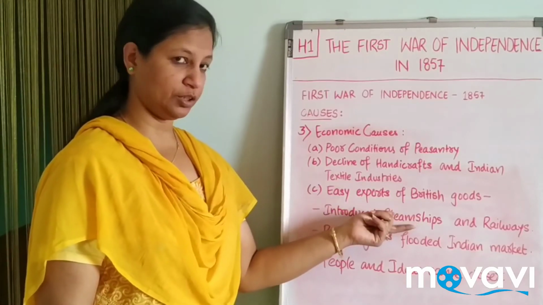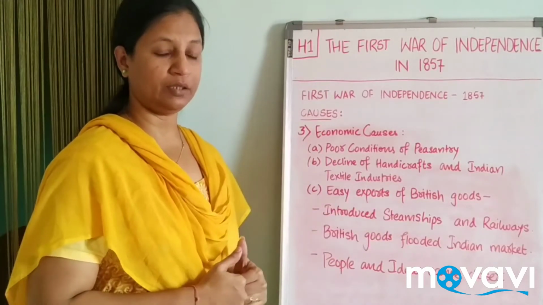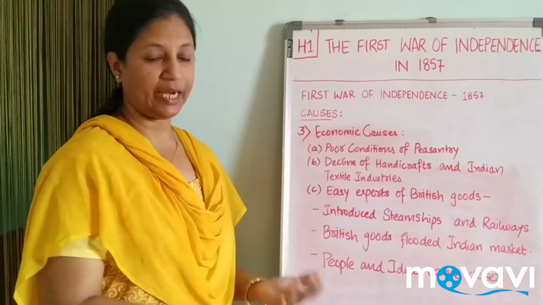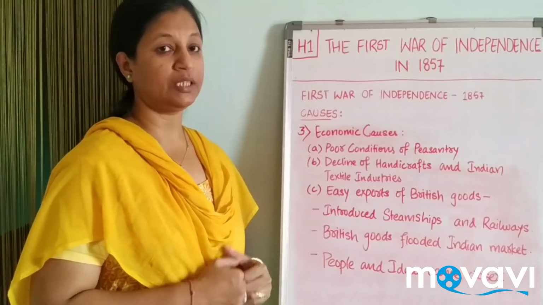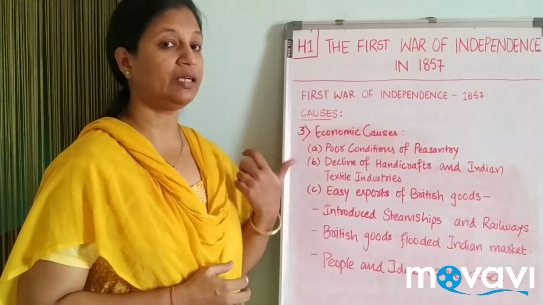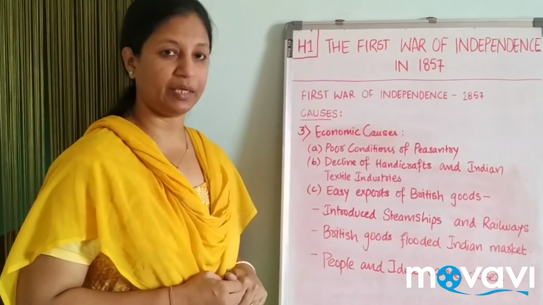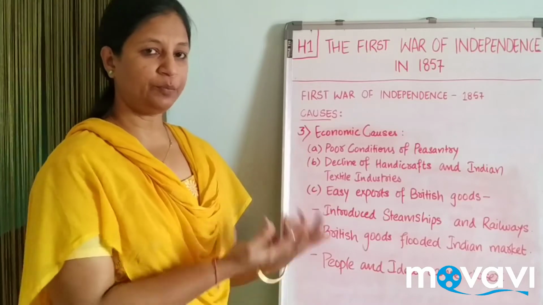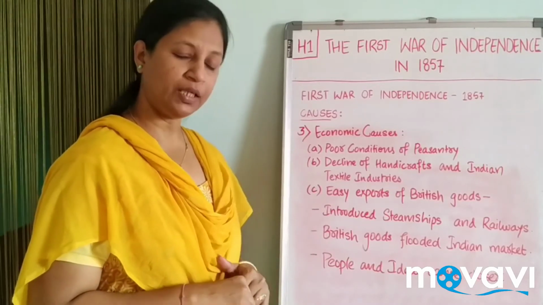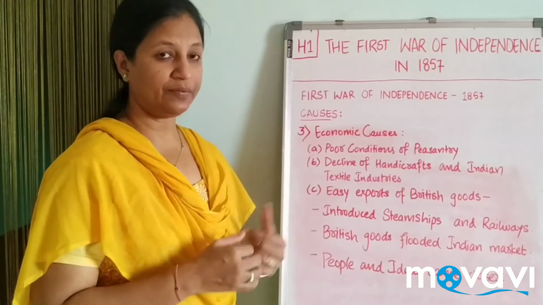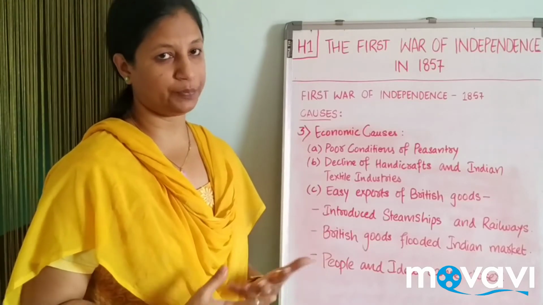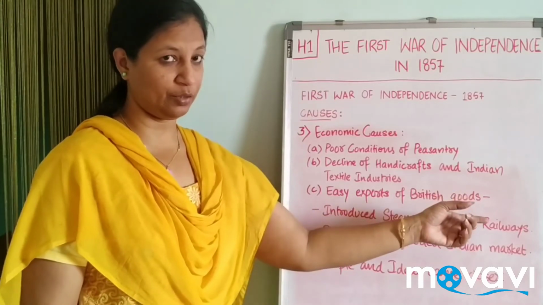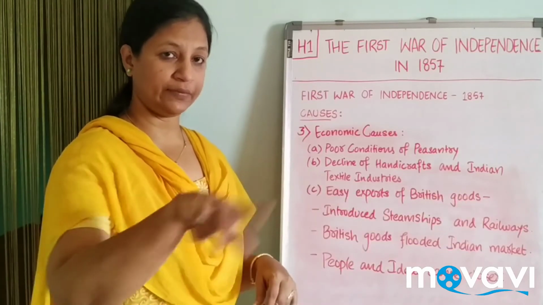For example, the ships could bring the goods into the Indian market. And as compared to Indian goods, British goods were cheaper because they were machine made and our goods were handmade handicrafts, so a little costly as well. The cheaper material was flooded to India as well as many countries in Europe, and they were getting lots of profit. For their profit, they introduced the steamships and the railways. Railways, as I told you, are within the country.